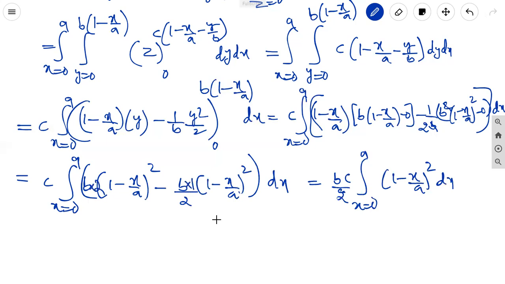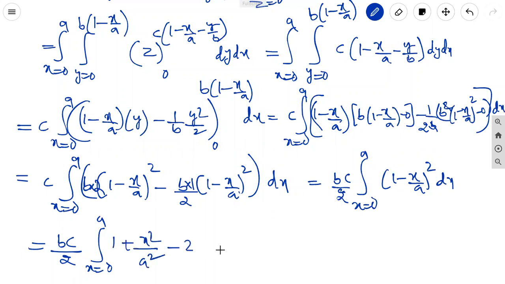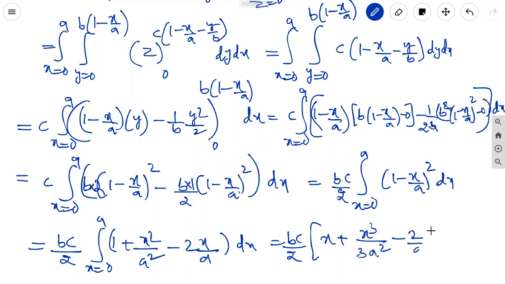That is 1. Now expand: bc by 2 integral x equal to 0 to a, (x minus y) whole square means x square plus y square minus 2xy, that is 2x by a into dx. Now integrate bc by 2. One integration is x, square integration is x cube by 3a square, minus 2 by a, x integration is x square by 2, limits from 0 to a.